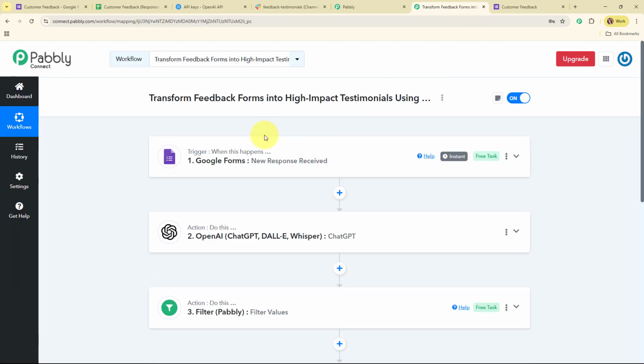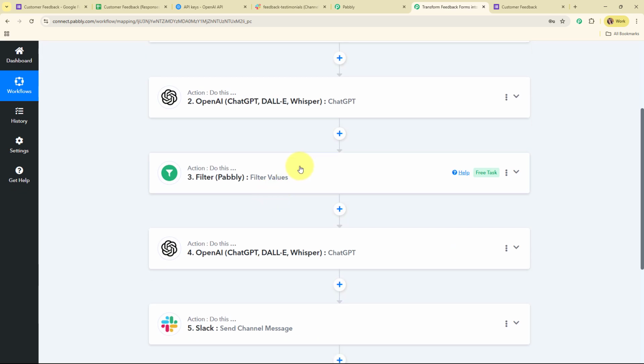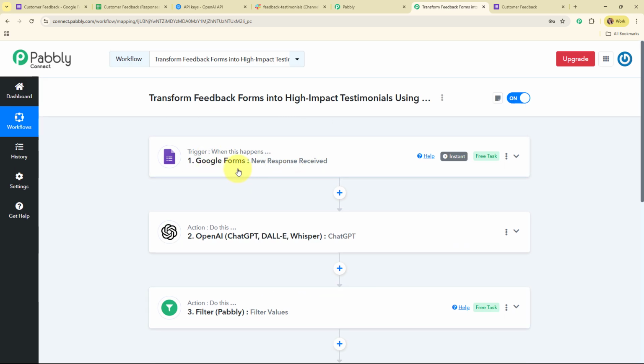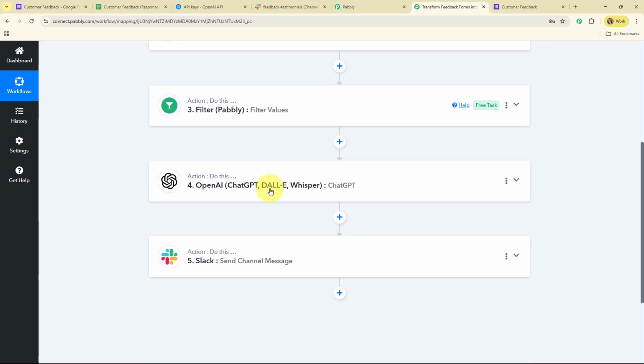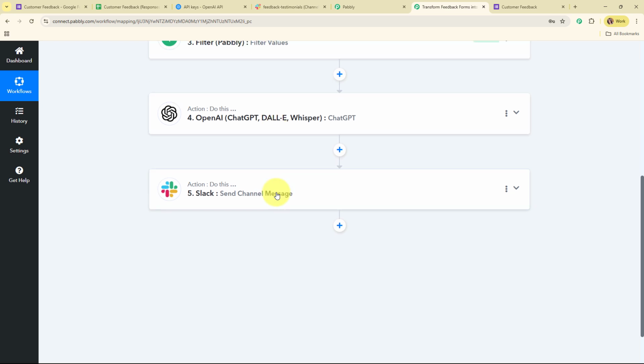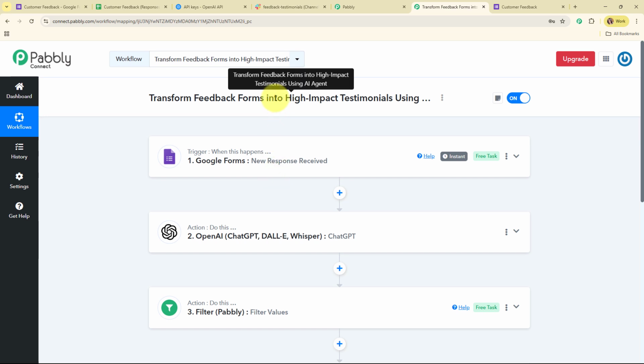Now let me summarize this whole video for you. So here we have selected our trigger as Google Forms and our action as OpenAI, filter, OpenAI again, and Slack. So that whenever we're going to receive a new form submission through our Google Forms, that means a new feedback through our Google Forms, then automatically OpenAI is going to categorize that particular feedback received. And then if the feedback is positive, then automatically OpenAI is going to generate a testimonial for the same. And after generating the testimonial, automatically that is going to be shared to my team members on our Slack channel as a new message. Alright, so these were the steps to how to transform feedback forms into high impact testimonials using AI agent.